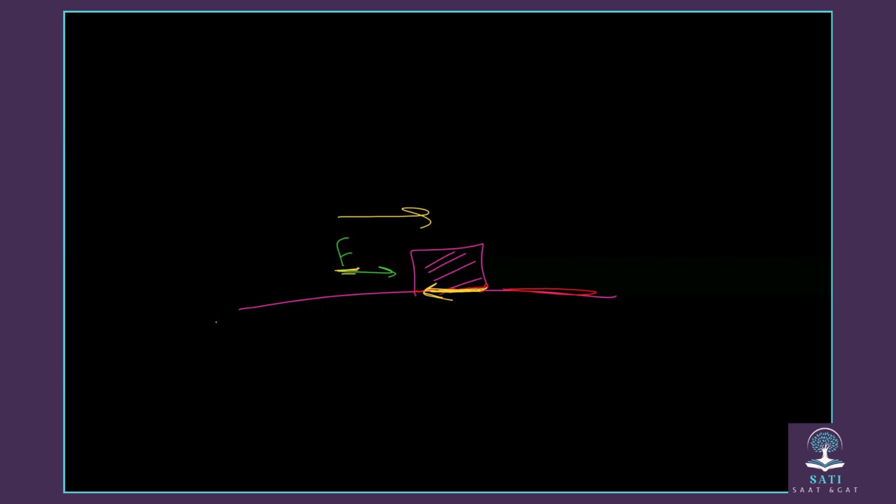In this case now, this one is the friction force. If your force now is greater than the friction force, the box will move to the right. But if the friction force is greater than your force, the box will not move. It will stay in its place.